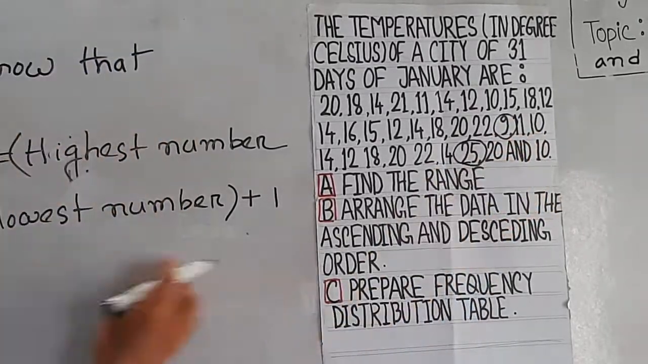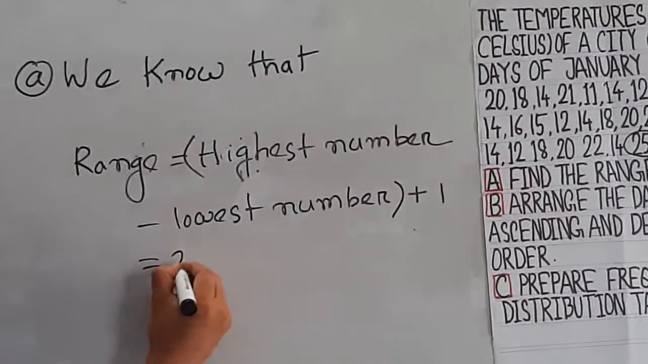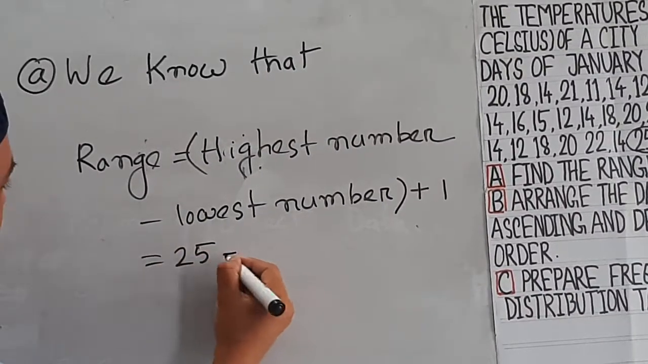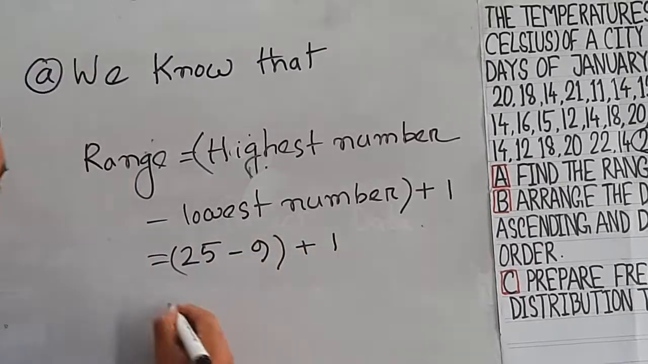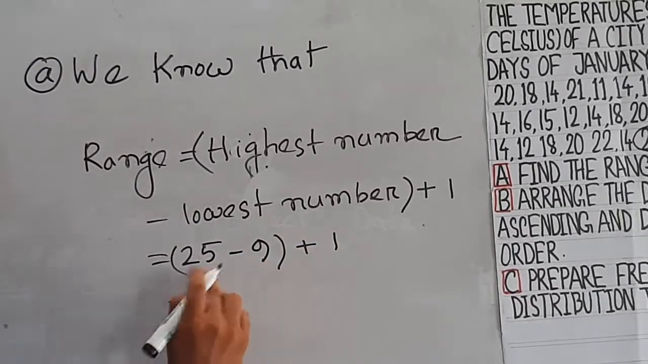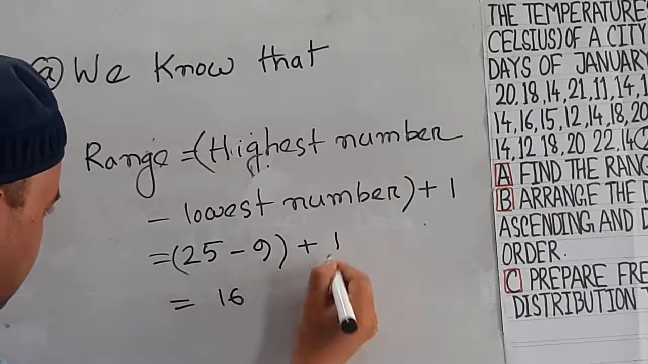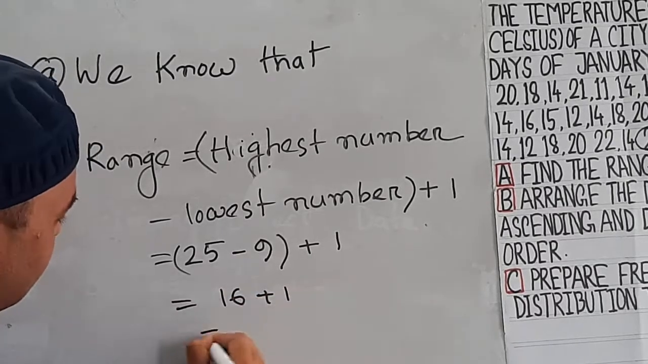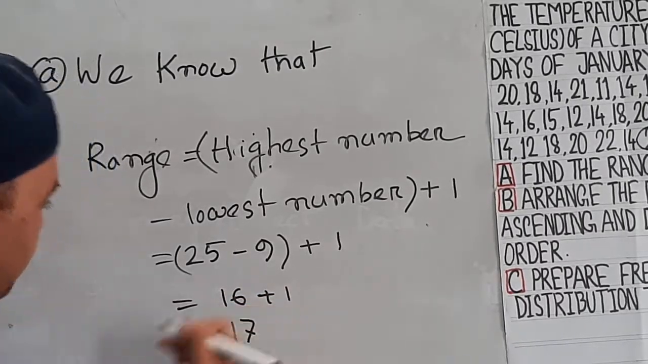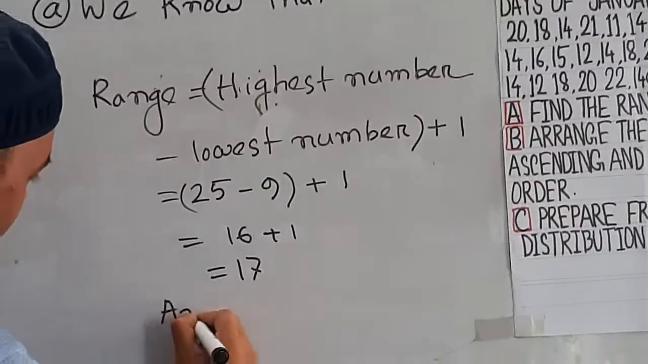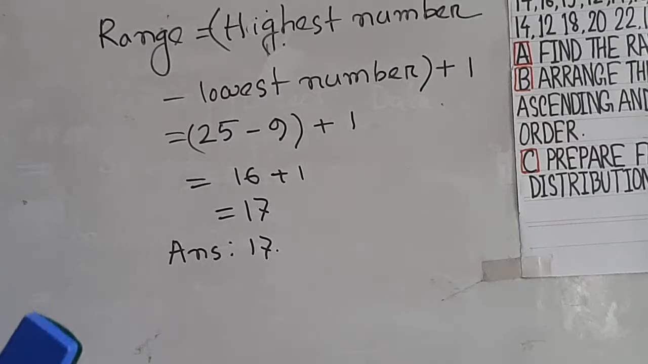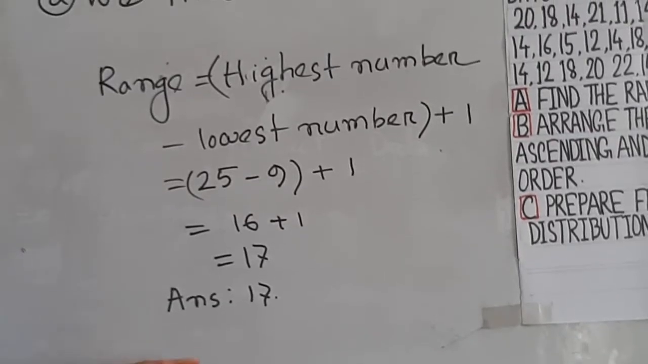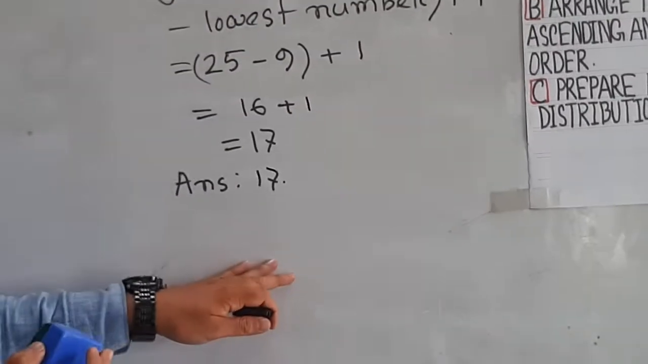So now we have to write 25 minus 9 plus 1. That means subtracting 9 from 25 is 16 and plus 1 is 17. So the answer is 17. Hope you understood this one.